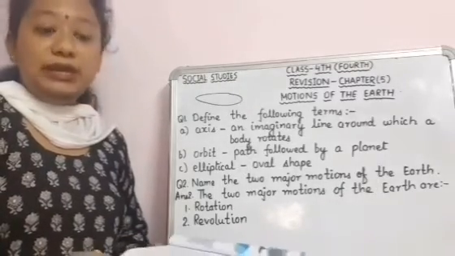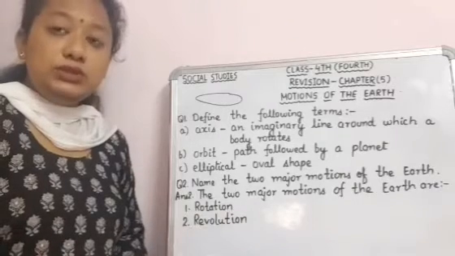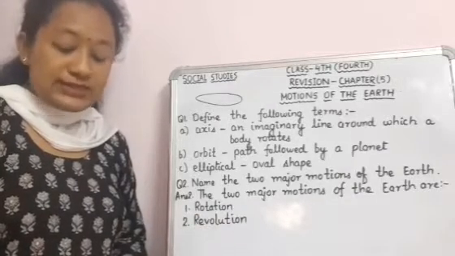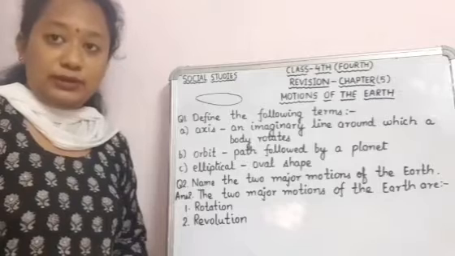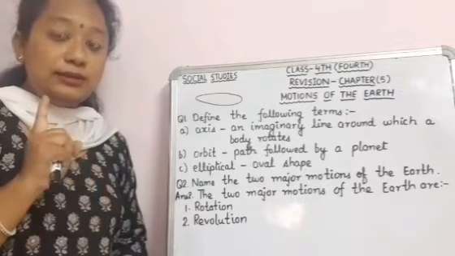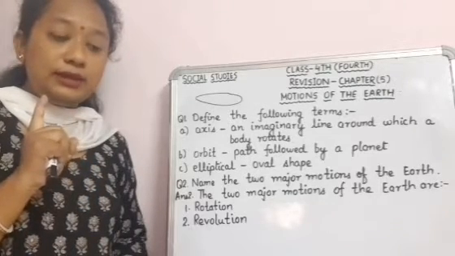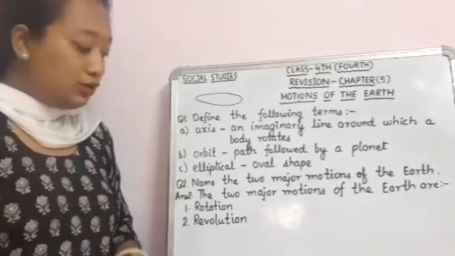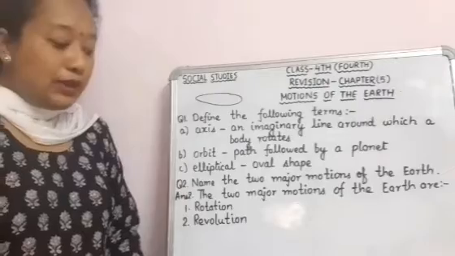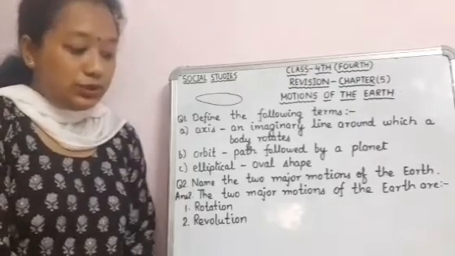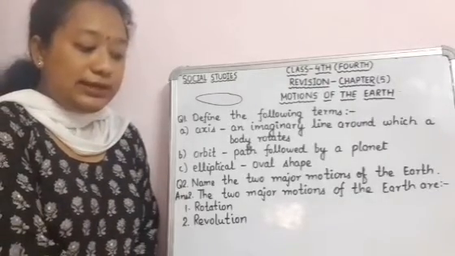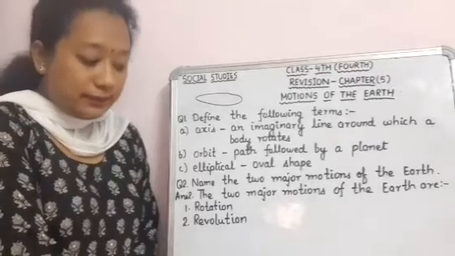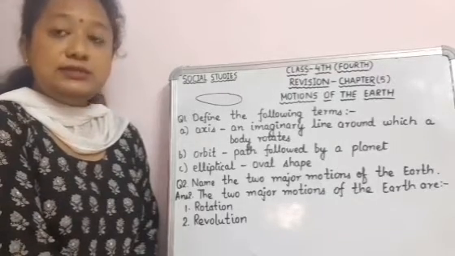Okay, and the speed of the earth is 30 kilometers per second. In a second it covers a distance of 30 kilometers. This is the speed of the earth to revolve around the sun. Now, leap year. The movement of the earth never changes, it remains the same, and one revolution takes 365 days and 6 hours.